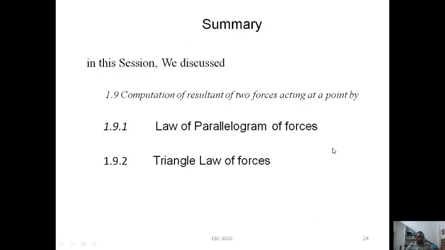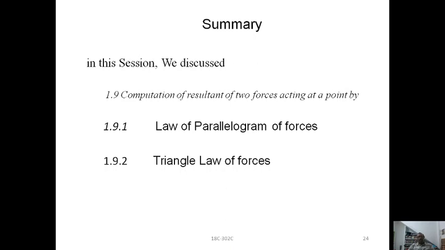Hence, I want to conclude that you should have more practice on these parallelogram of forces and triangular law of forces, and also system of forces, to understand them better, which is useful for the upcoming structural and core subjects of civil engineering. In this session, we discussed the resultant of two forces acting at a point, the law of parallelogram of forces and the triangular law of forces, their geometrical construction as well as the mathematical approach, and the special cases of the parallelogram of forces.